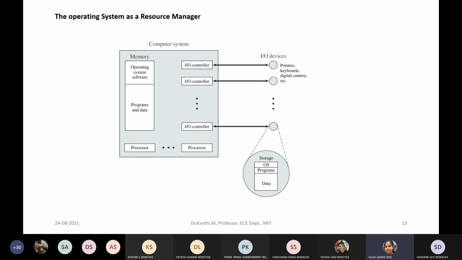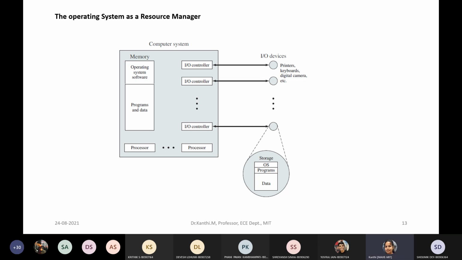So this is just to show the resource manager. The picture shows the resource manager. This includes the kernel. It is a nucleus, I mean, it is in between your hardware and the software. The portion of the operating system is in the main memory, which includes your kernel.